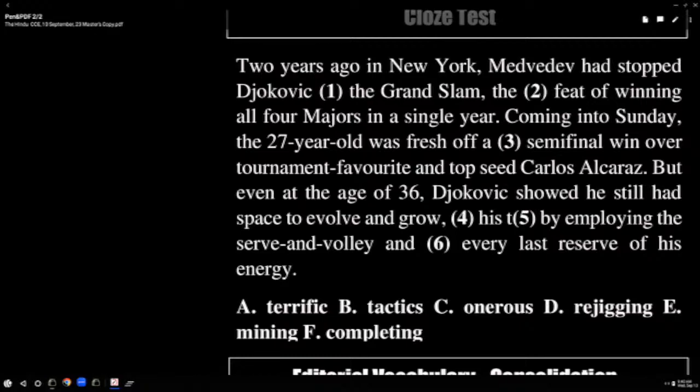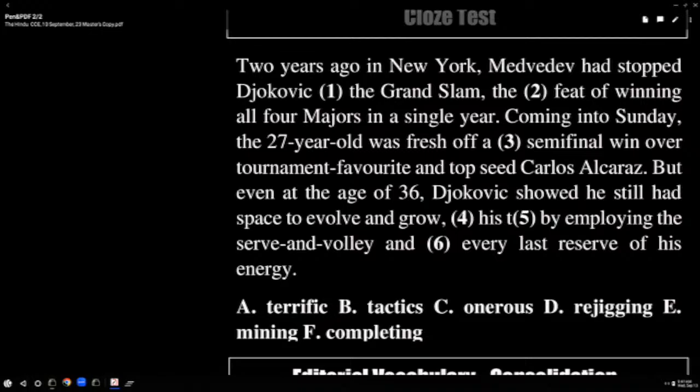C is the answer. Coming into Sunday, the 27-year-old was fresh off a terrific semi-final win over tournament favorite and top seed Carlos Alcaraz. But even at the age of 36, Djokovic showed he still had space to evolve and grow. What is the next one? Rejigging his tactics.